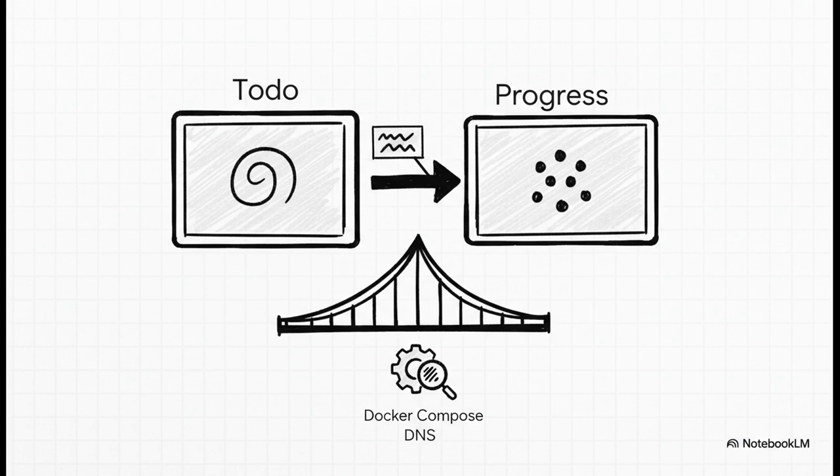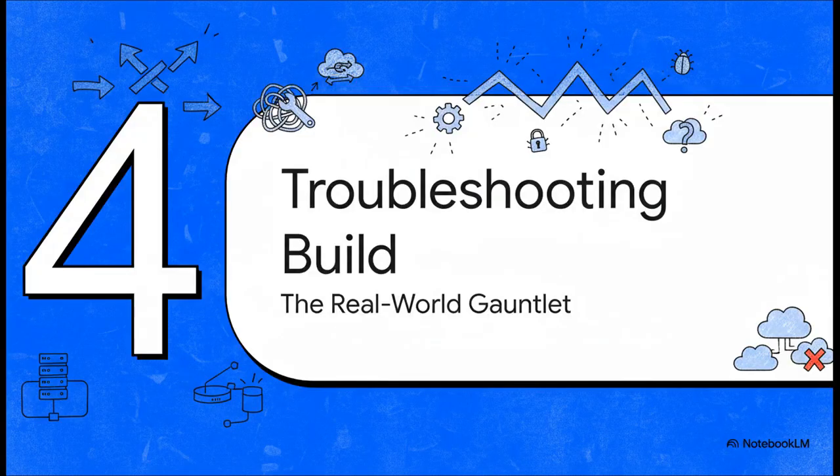Docker Compose acts like a tiny little DNS server, making sure that name points to the right container's IP address. And just like that, communication is restored. Okay, but even with the networking problem solved, let's be real, deployment is rarely that simple. Now you're about to enter what I call the gauntlet of small, frustrating, and absolutely critical details.